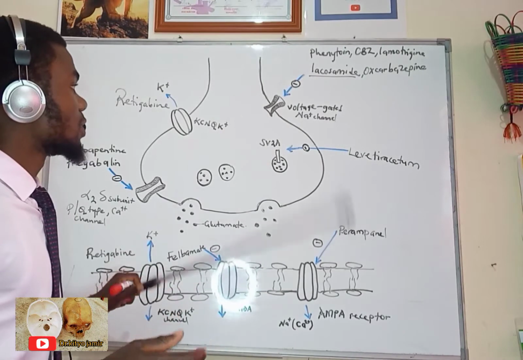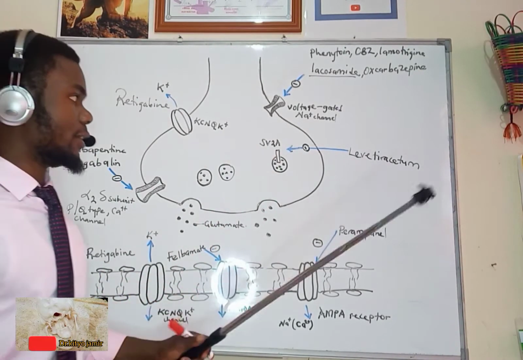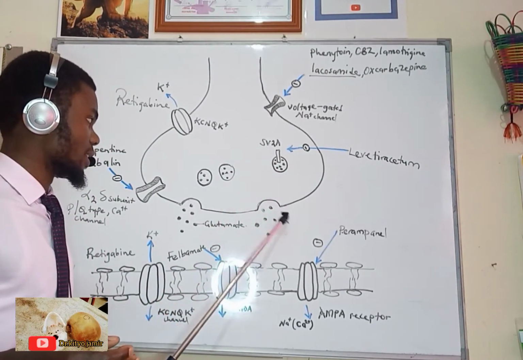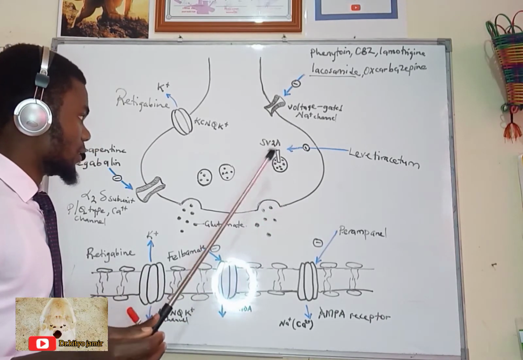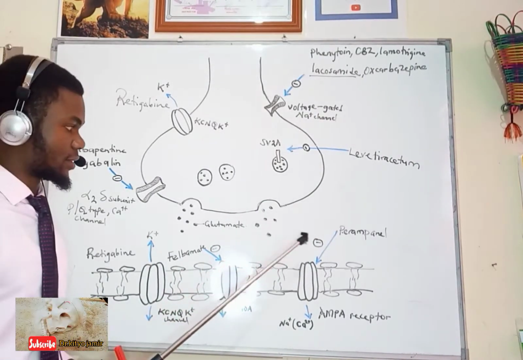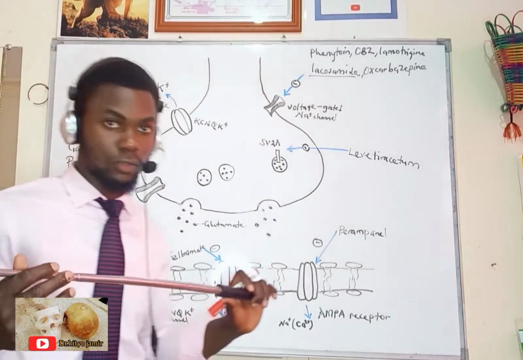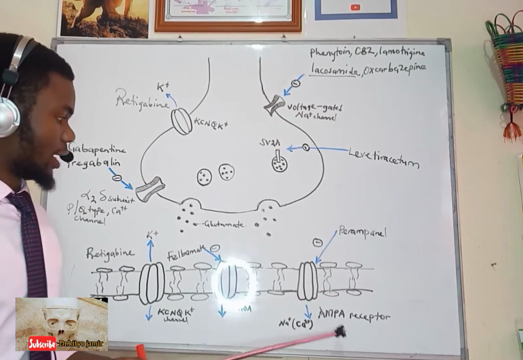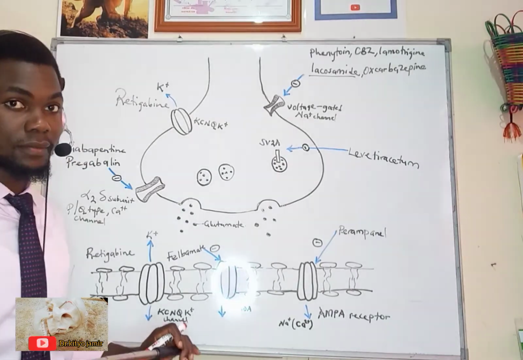Then we have another drug which acts on the synaptic vesicle, that is levetiracetam. When it inhibits this vesicle from fusing with the presynaptic membrane, we are not going to have glutamate being released in the synaptic cleft. So we shall not have any further nervous stimulation and conduction. We have another kind of drugs that act on the AMPA receptors. They are AMPA receptor blockers.